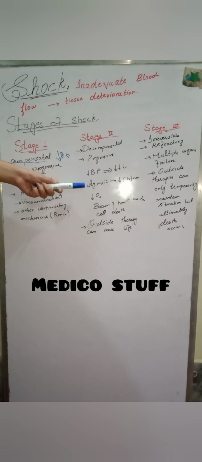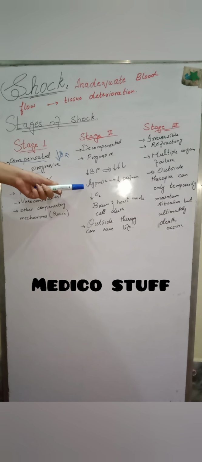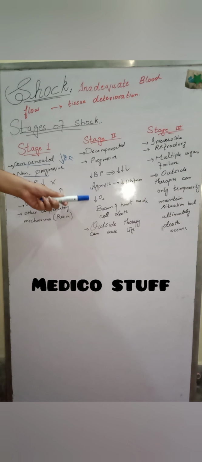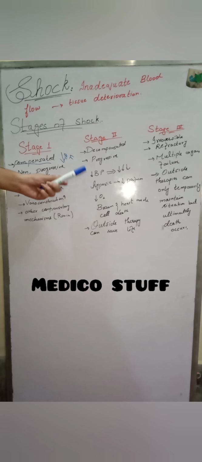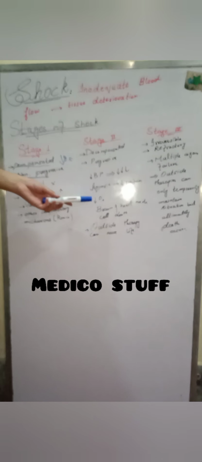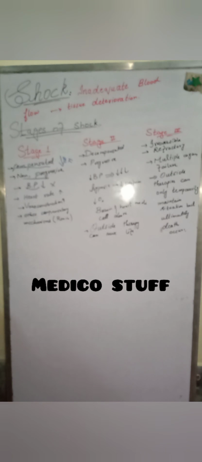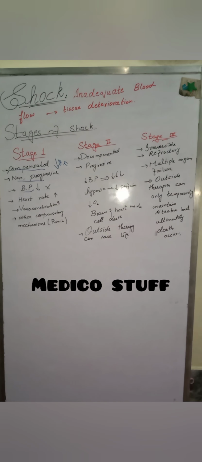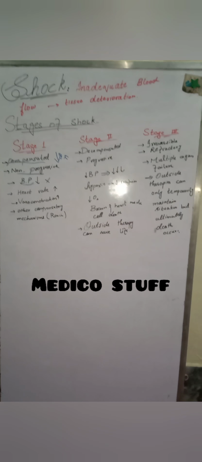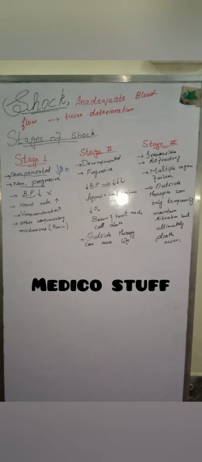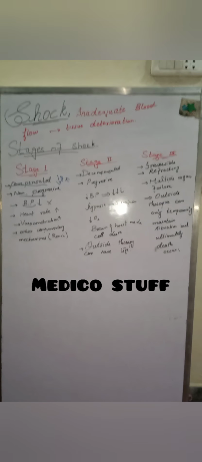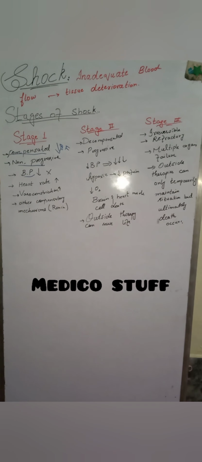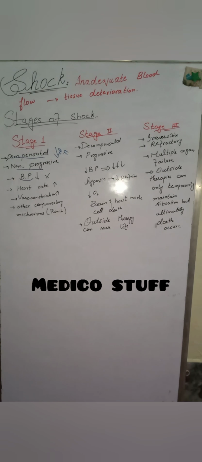When BP falls, our tissue will experience hypoxia, a hypoxic condition, meaning low oxygen. Whenever there is low oxygen or low nutrients in our tissue, the musculature starts deteriorating. And until we give outside therapy, the shock progresses further and further, until it comes to stage 3, which is irreversible. Now the third stage of shock is irreversible or refractory.